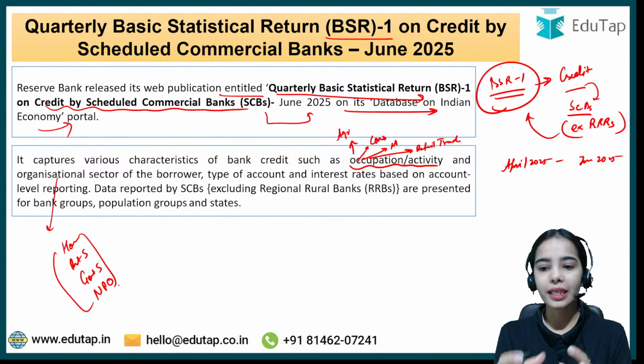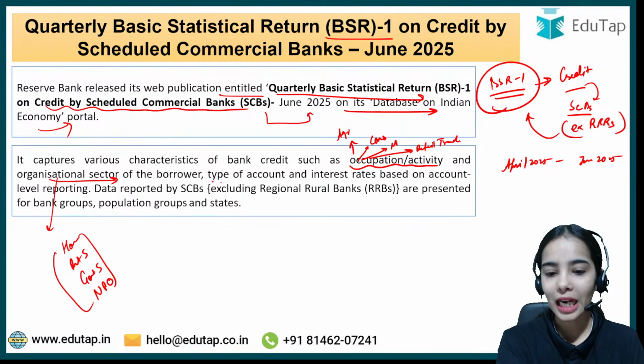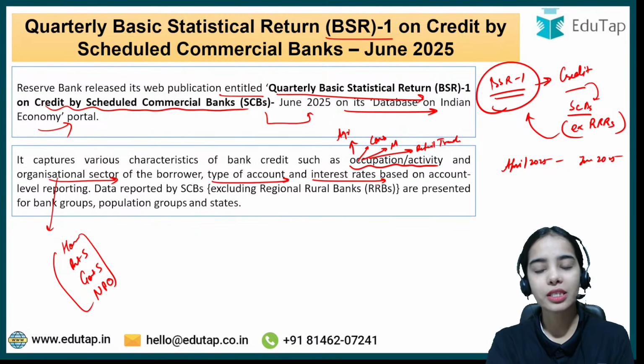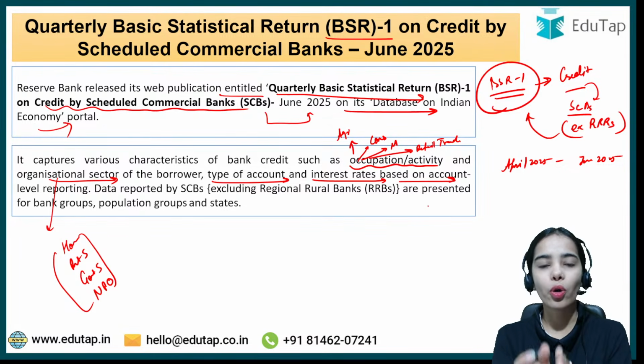So the credit data is seen at the occupational level, the organizational sector level, type of account, as well as interest rates based on account-level reporting. All this data is shown in BSR 1.